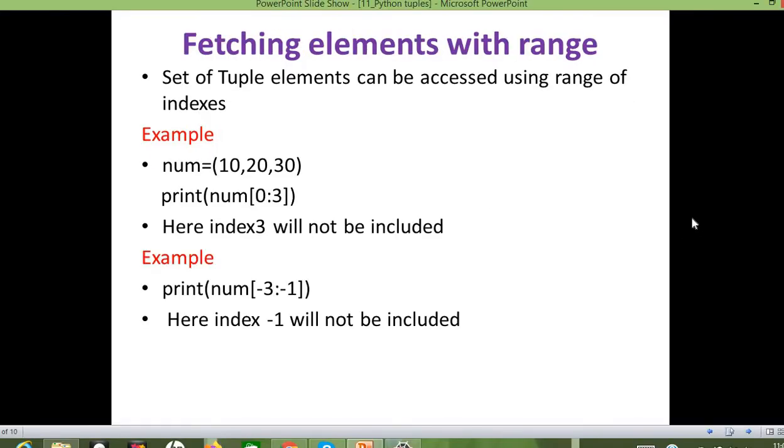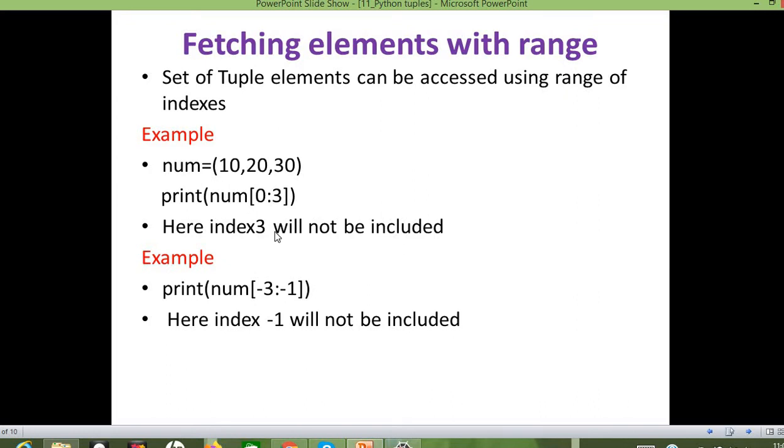Next we need to discuss how we are going to fetch the elements with ranges. This is just like the slice concept we have discussed in strings. Here the set of tuple elements, we can access it by specifying its range of indexes. Here I have taken the example 10, 20, 30, and while printing I am going to print num of 0, and we need to separate the ranges with a colon. So starting index, ending index we need to specify.